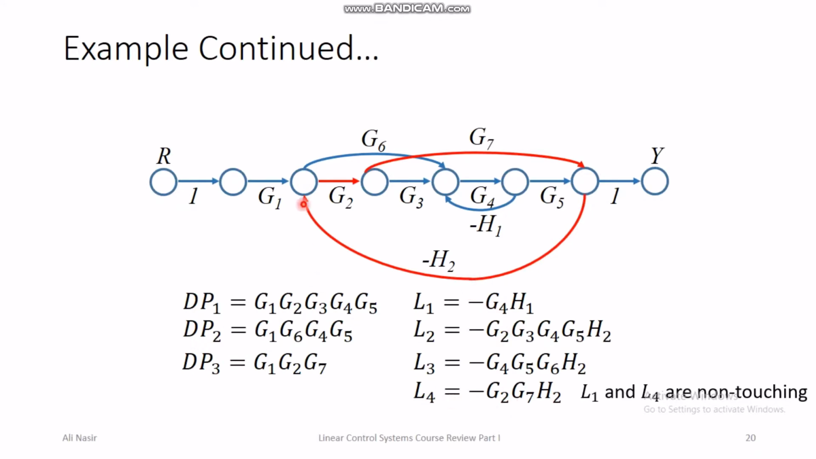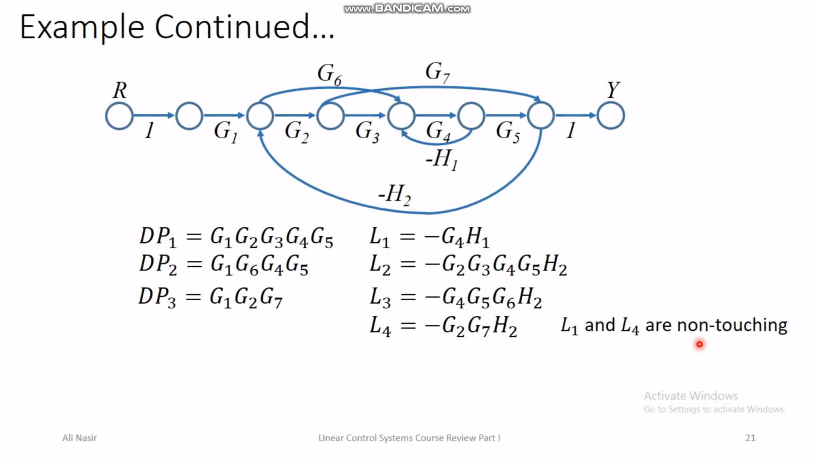If there is no node common in the loops, for example in loop L4 there is node number 3, 4 and there is node number 7. So 3, 4 and 7 nodes are involved in L4, and in L1 5 and 6 are involved. So there is no common node in L1 and L4. On the other hand, every other loop has common nodes with each other. So all other loops are touching each other, but L1 and L4 are non-touching.